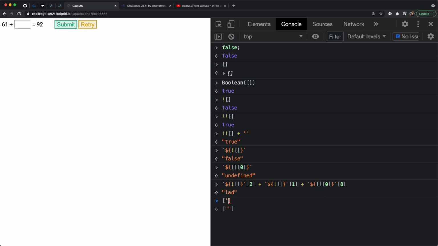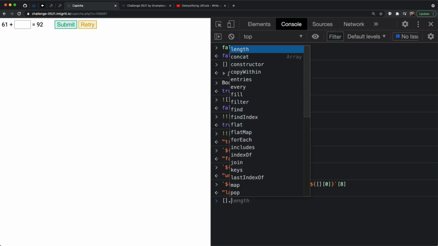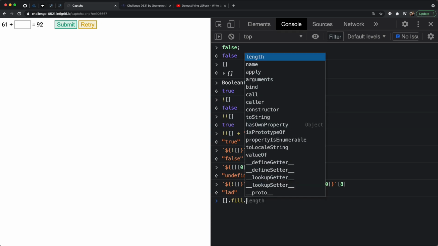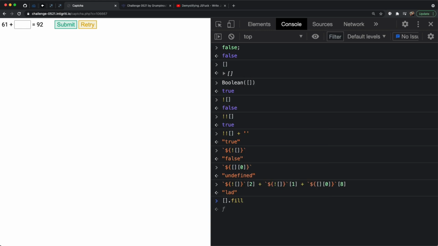So let's just say we go with an empty array. Well, an empty array has a method on it. It has many methods on it, but one of those is called fill, for example. It's a very simple thing, but there are loads of different ways that we could get to this, right? So we're going to use the fill method because that is a function, and then we can just call .constructor on that. So we're saying we want to access this array, go to the fill method. We don't actually invoke it, that's why we're not using these brackets. We're just literally accessing that method on this array.